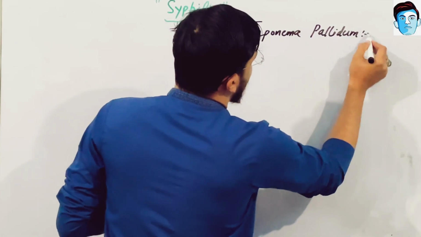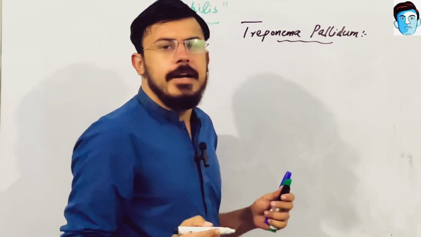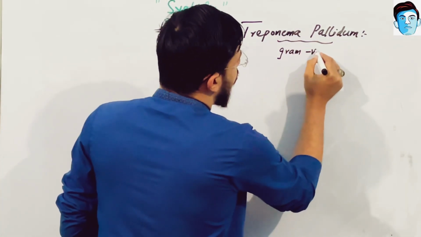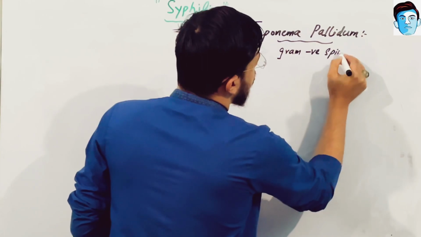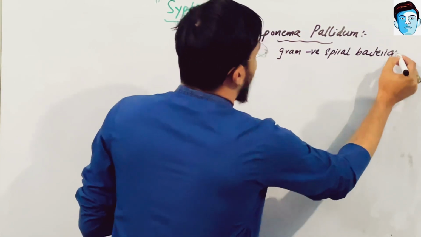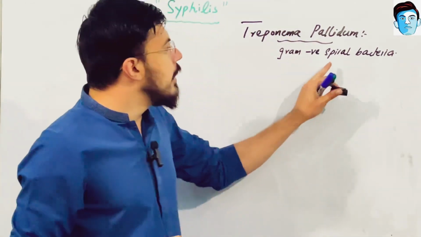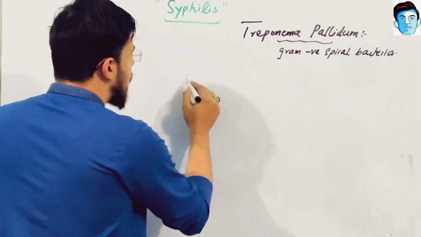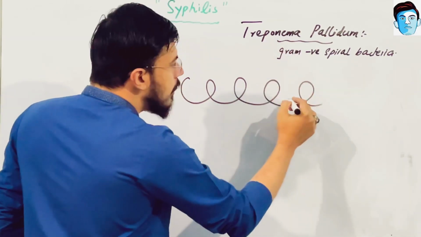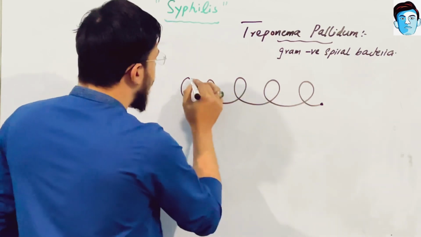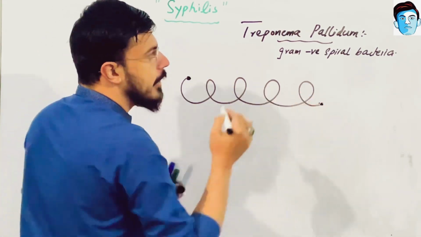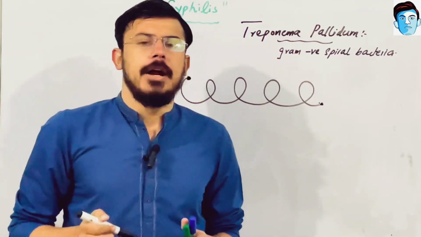So Treponema pallidum is a gram-negative spiral bacteria, and it is a slender spirochete, a fine spiral with a pointed end. So that is spiral, and the ends are pointed. So that is Treponema pallidum.